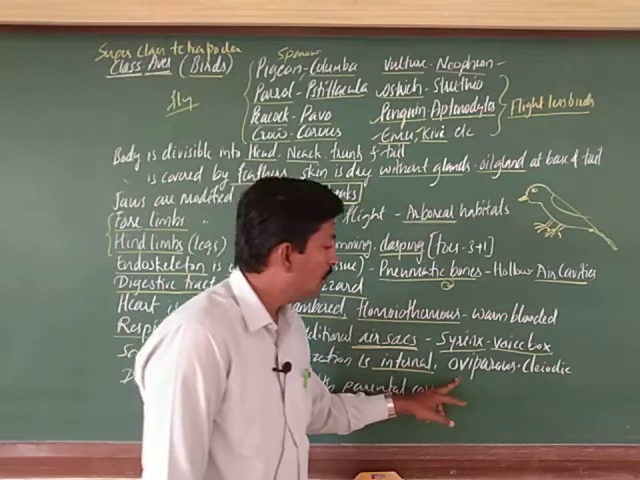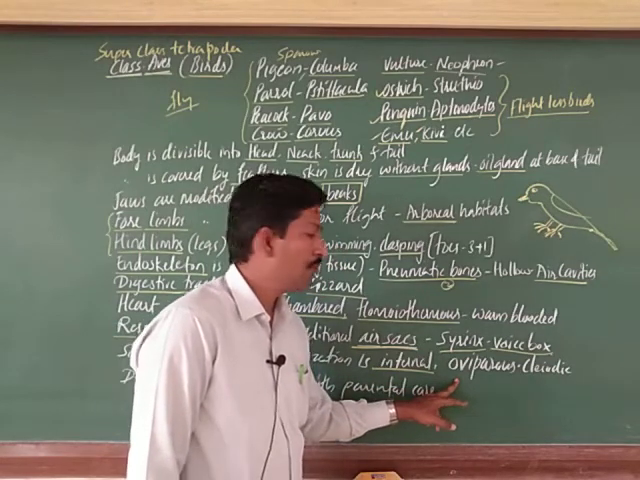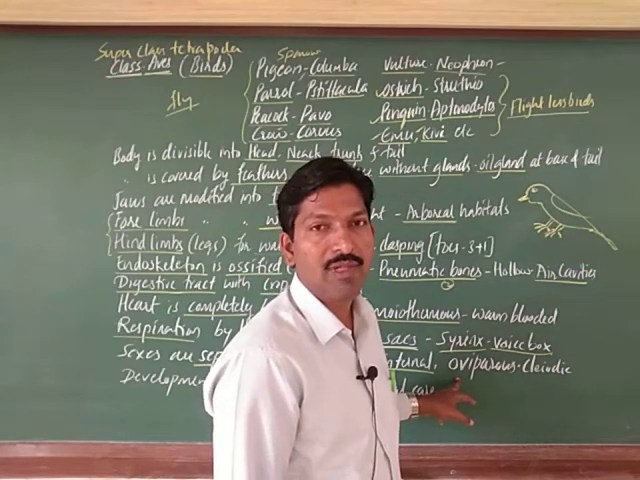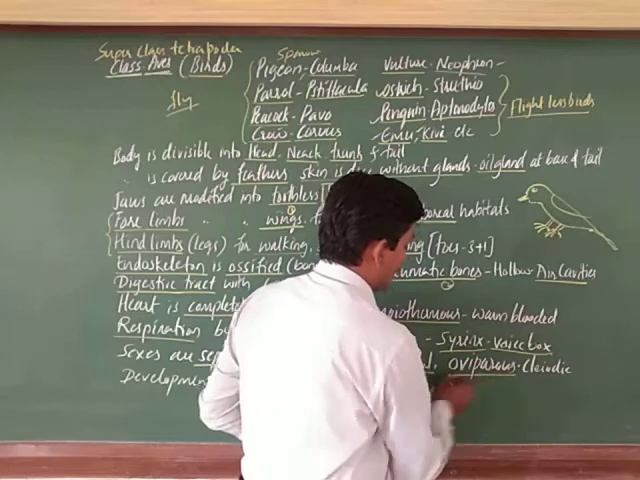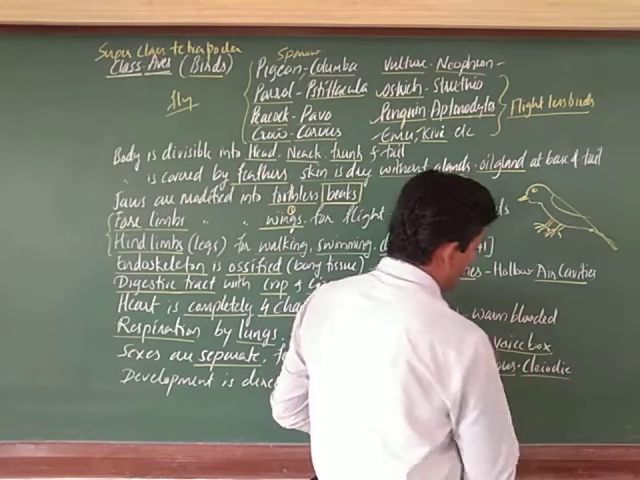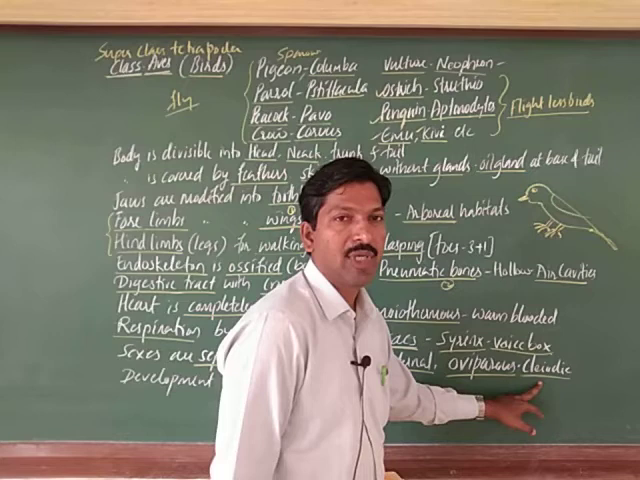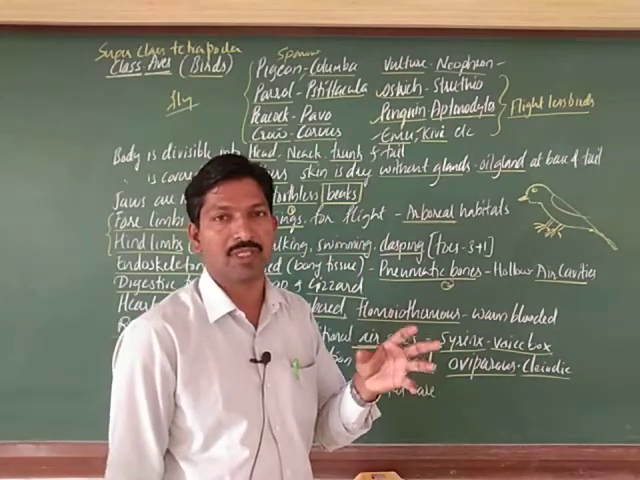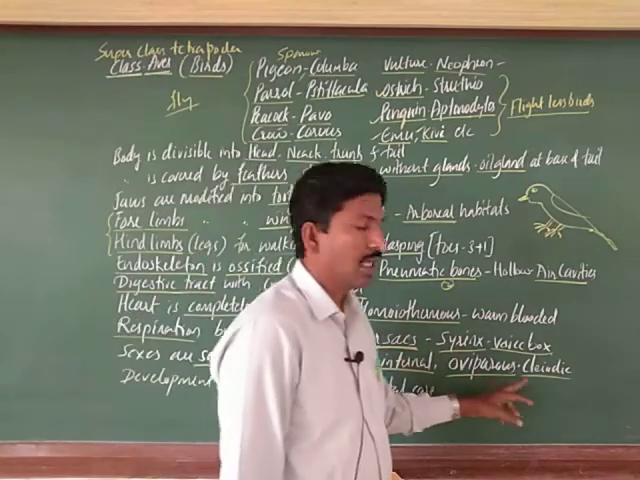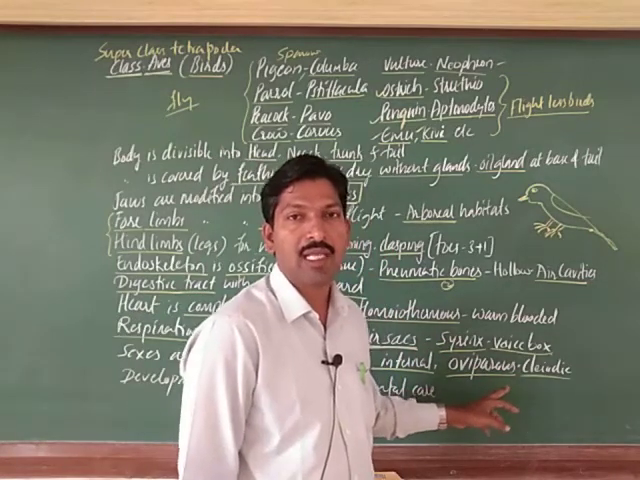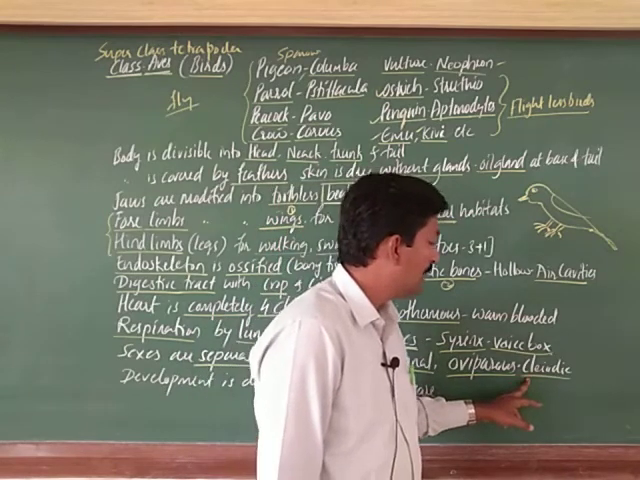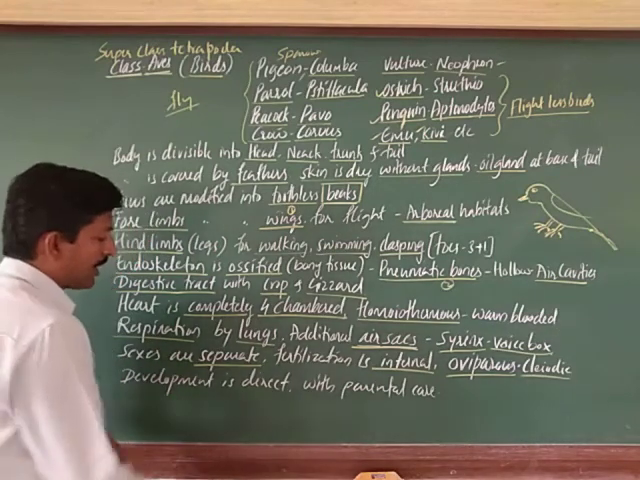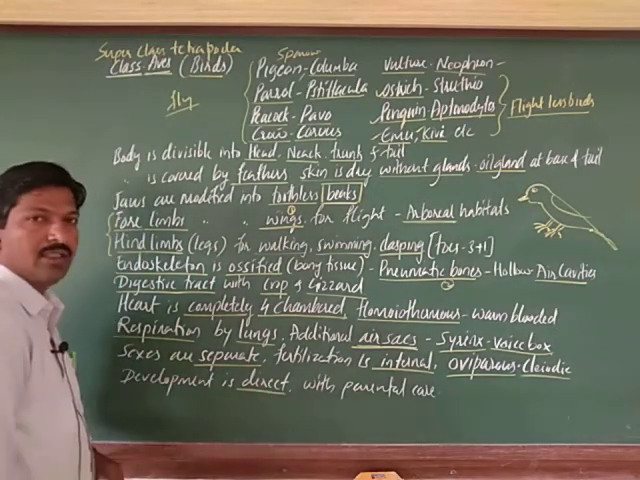Next, they are said to be oviparous because they lay eggs. They are not giving birth to young ones. Next, the eggs are cleidoic eggs, because the shell is covered by calcium carbonate. That externally hard coat is what we call the shell, covered by calcium carbonate, hence we call them cleidoic eggs. Next, the development is direct. There is no larval stage.